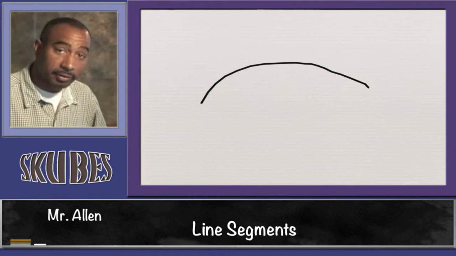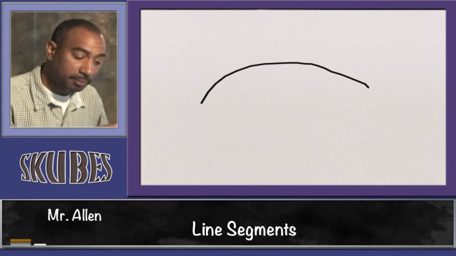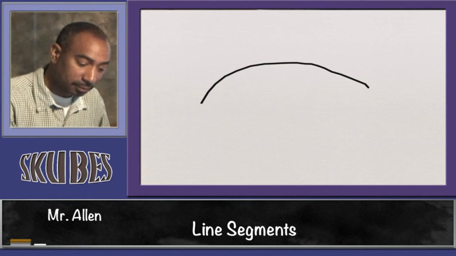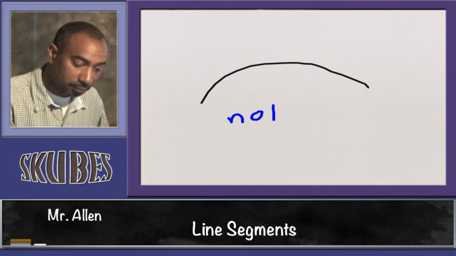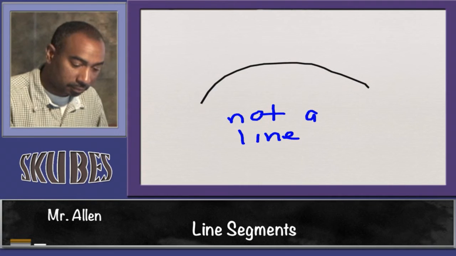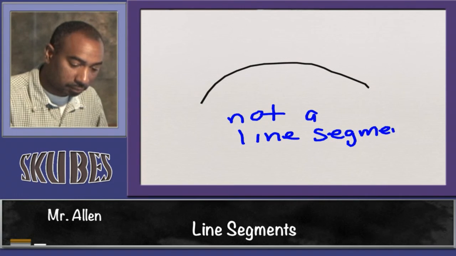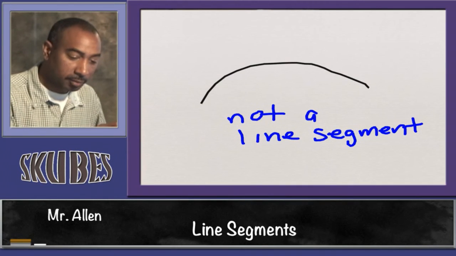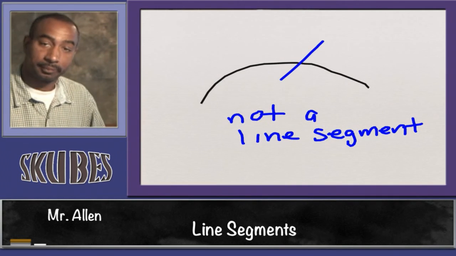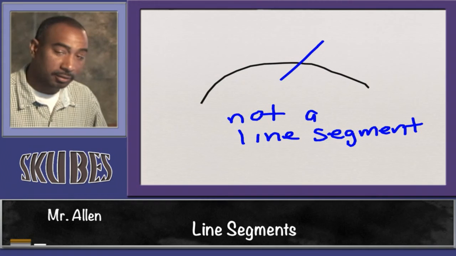A line segment never curves, so this would not be a line segment. A line segment never curves, it's always straight. This includes the definition of a line segment.